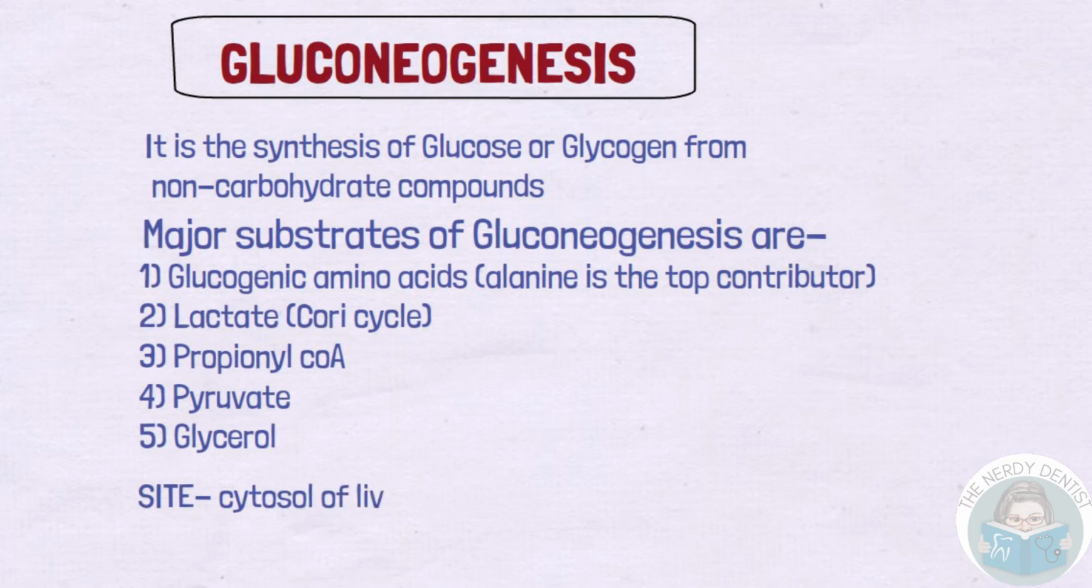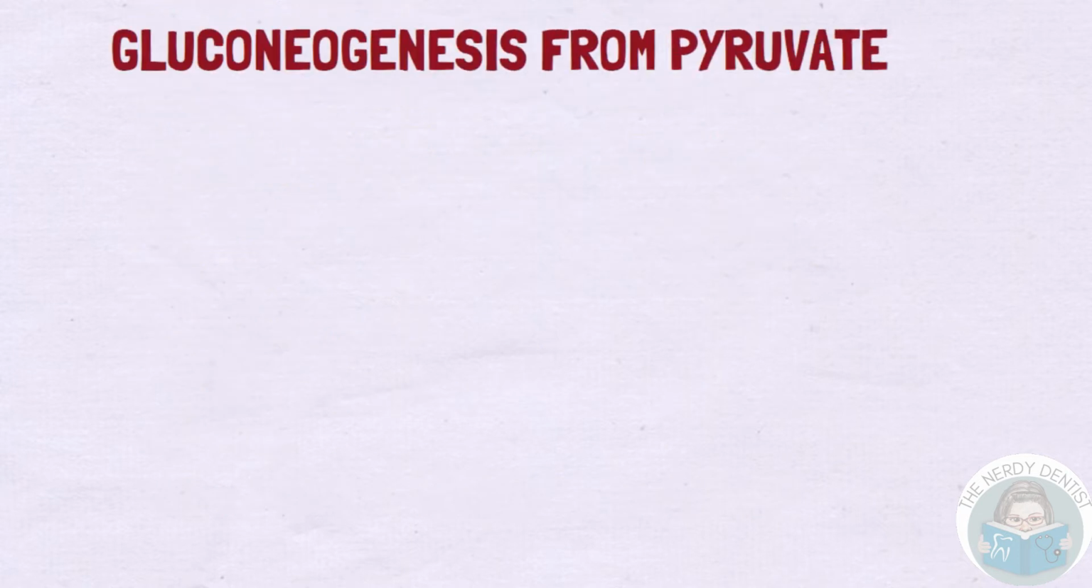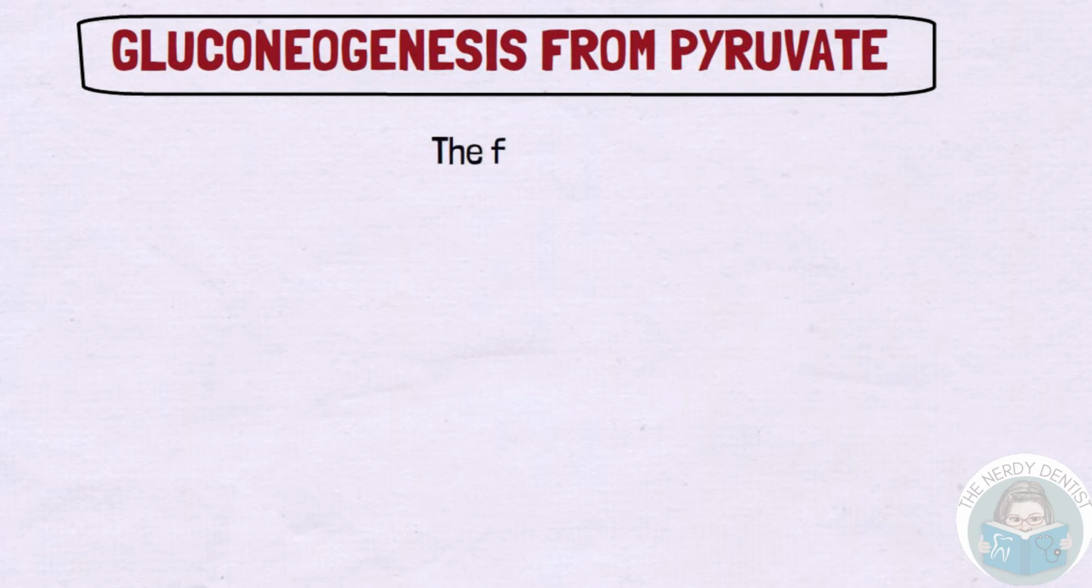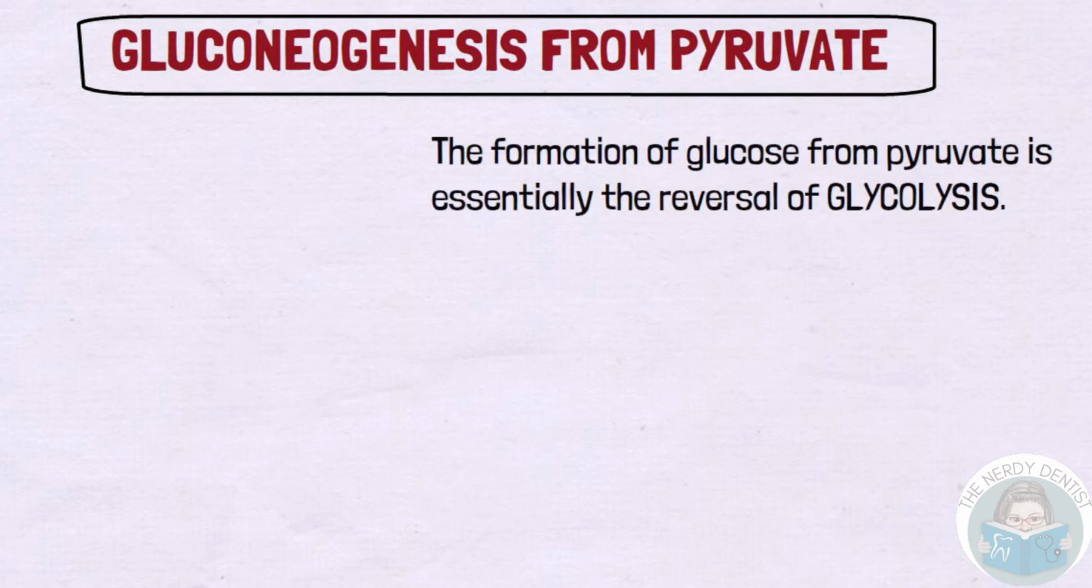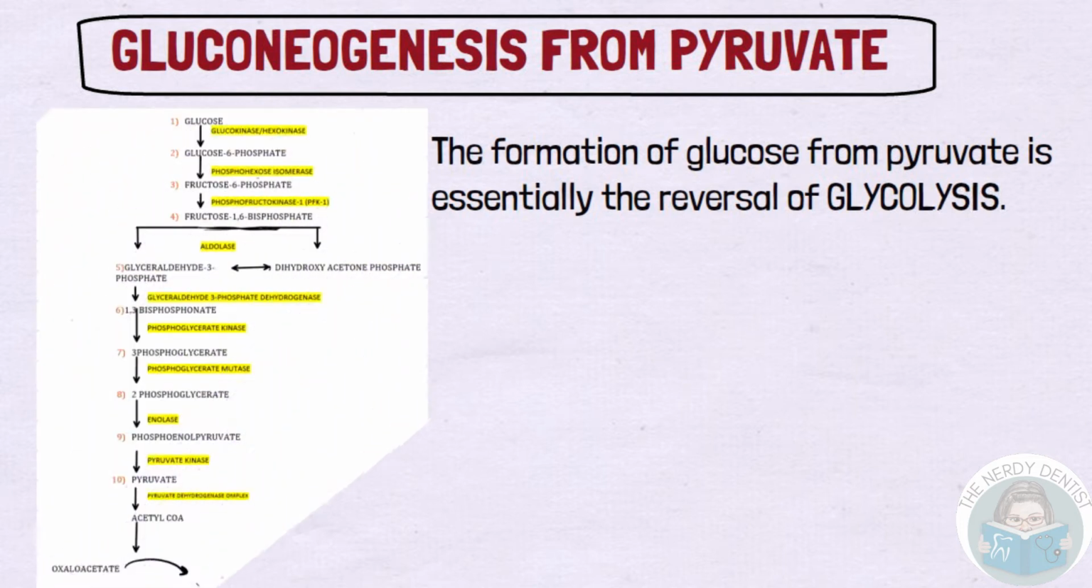Gluconeogenesis takes place in the cytosol of liver majorly in 60 to 90% cases, or in kidney in 10 to 30% cases. First, we will discuss gluconeogenesis from pyruvate. The formation of glucose from pyruvate is essentially the reversal of glycolysis. मतलब हम ग्लाइकोलिसिस में ग्लूकोज से पायरुवेट तक पहुंच रहे हैं. अगर अब हम उल्टी साइकिल चला दें वो ही सेम, तो हम पायरुवेट से ग्लूकोज तक पहुंच जाएंगे.